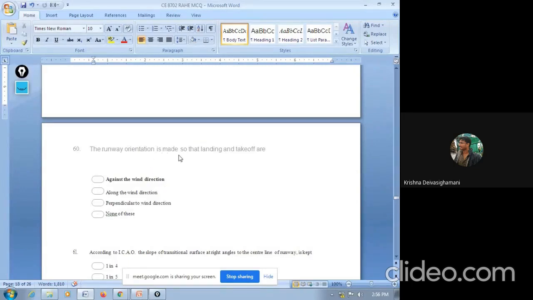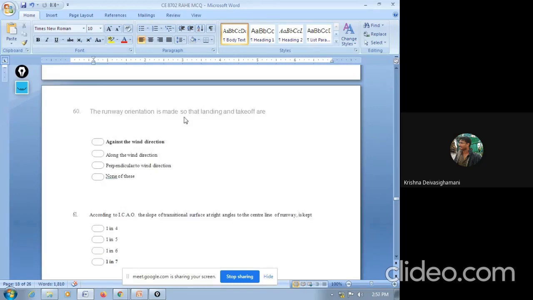The runway orientation is made so that the landing and the takeoff are: against the wind direction, along the wind direction, perpendicular to wind direction, none of these. So the answer is against the wind direction. Both the landing and the takeoff operations are in the direction against the wind. Then only both processes will be easy.